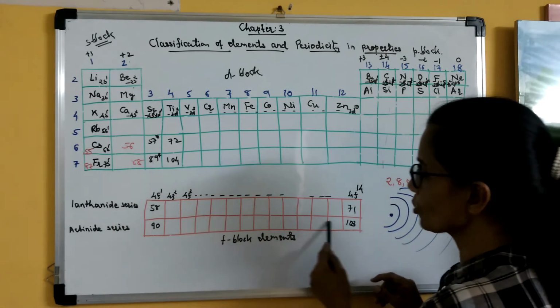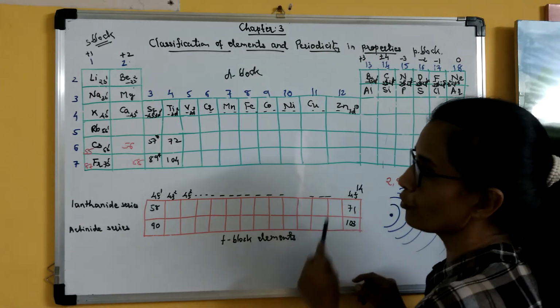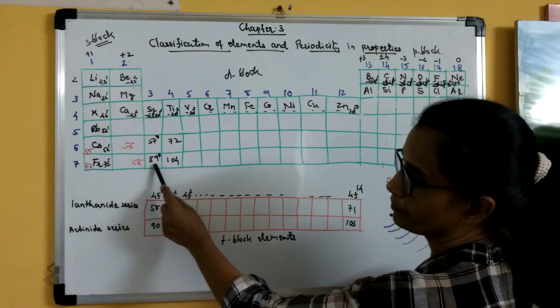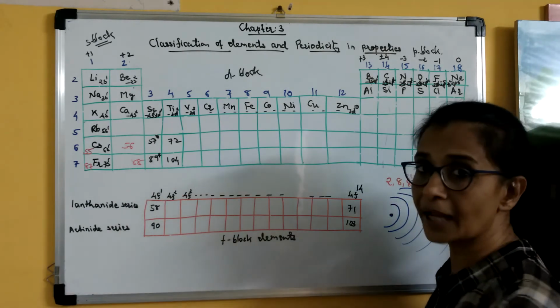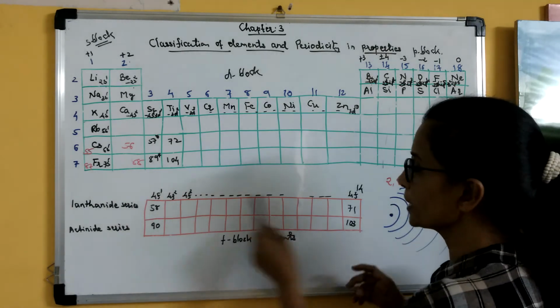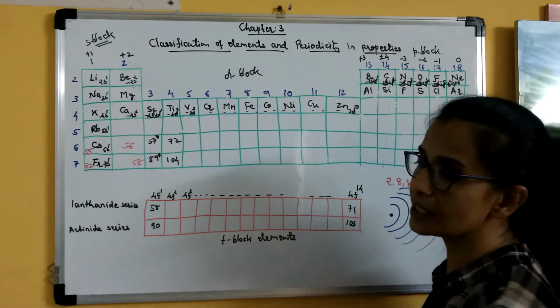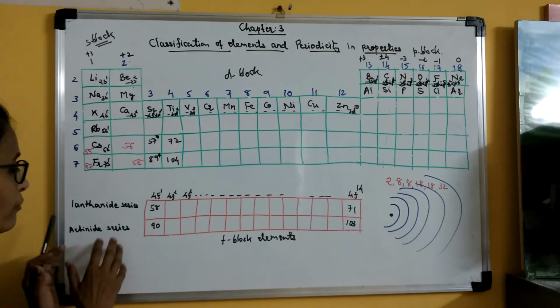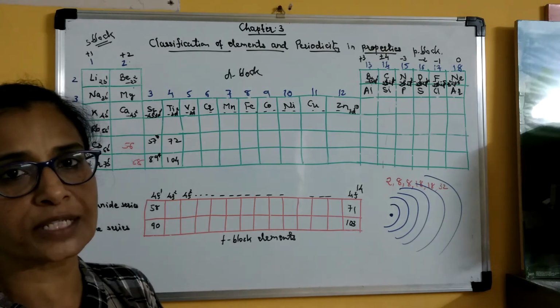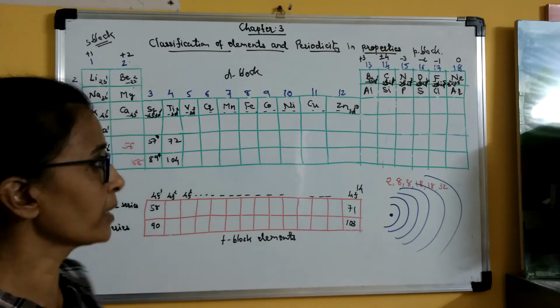Similarly, the series of 14 elements followed by actinium, atomic number 89, is known as actinide series. All the elements of lanthanide series are known as lanthanoids, and all the elements of actinide series are known as actinoids. Clear?